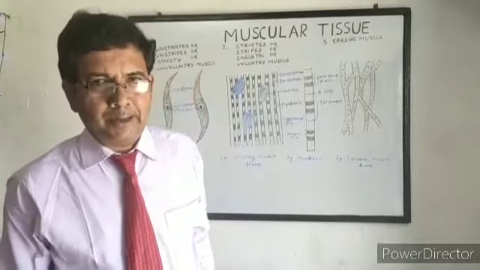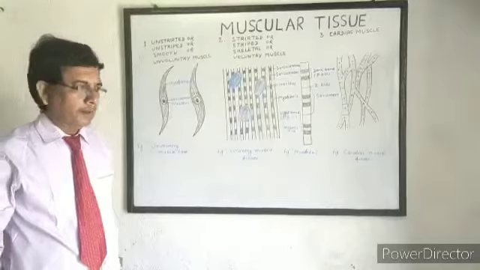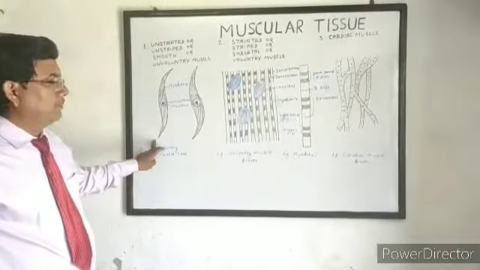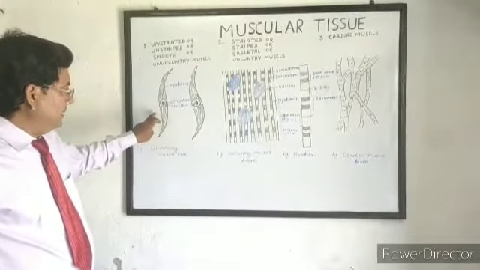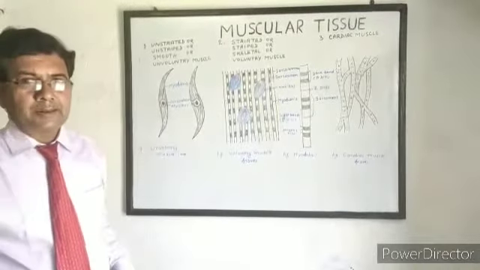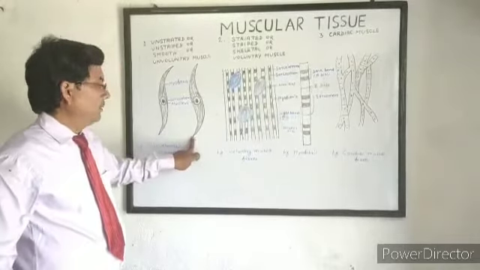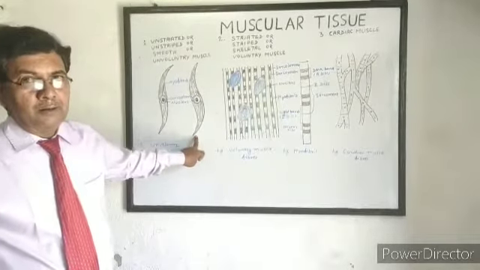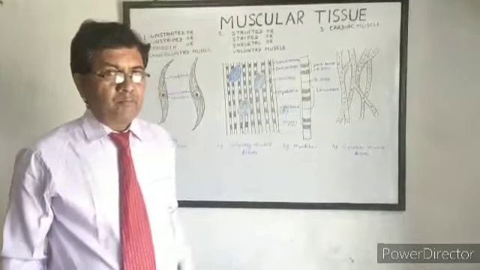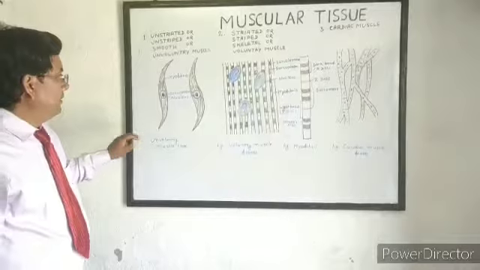So several muscle fibers are connected to each other by connective tissue and form a muscle sheath. Single muscle fibers are not found. Muscle fibers are in groups, in mass, or in sheets. Muscle fibers do not contain membrane.